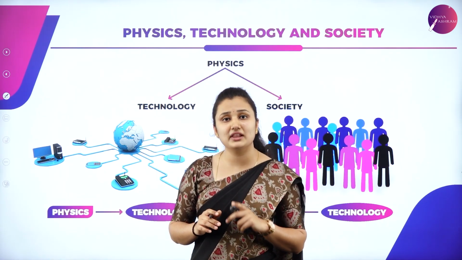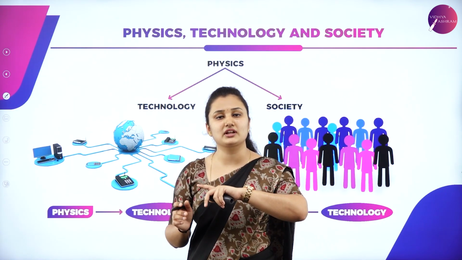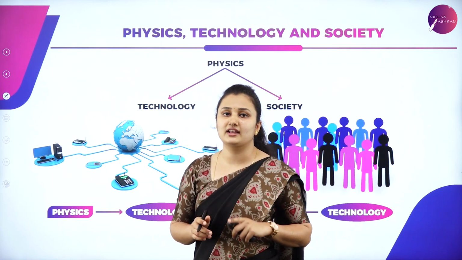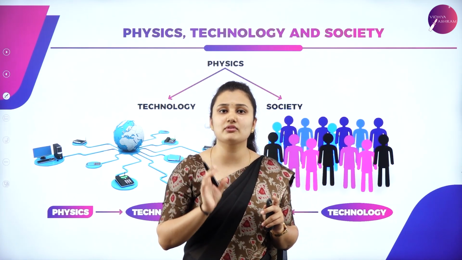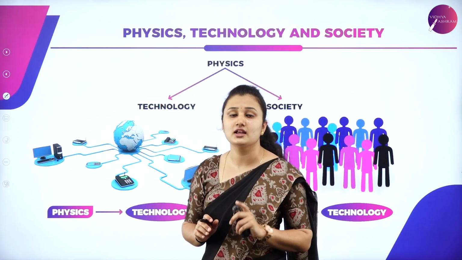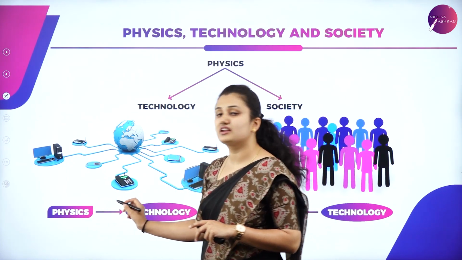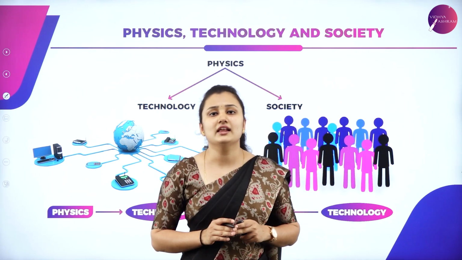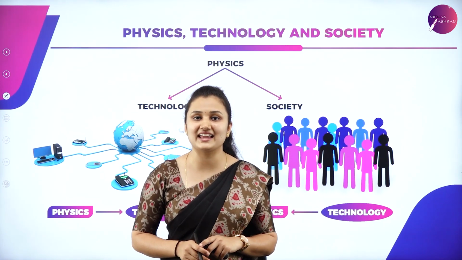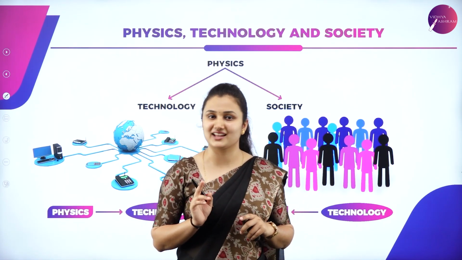So let us explain how physics is related to technology and technology is related to physics. Let us take an example. Sometimes physics gives rise to technology and sometimes technology gives rise to physics. How is this? Here you can see physics giving rise to technology. Let us talk about computers, which you can see all around the world. It is just like a computer age. Computer is a technology, right?